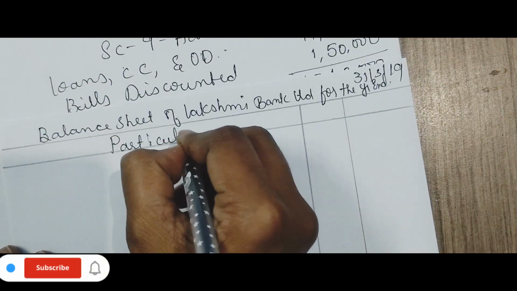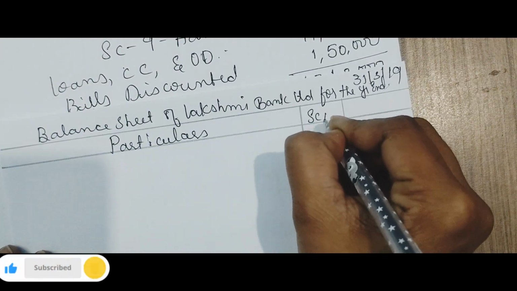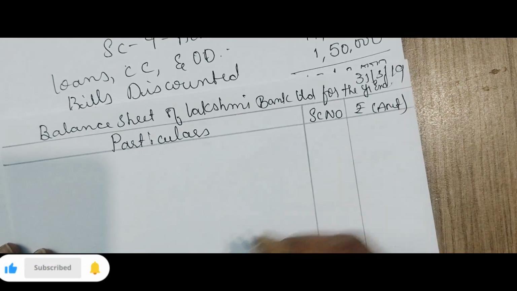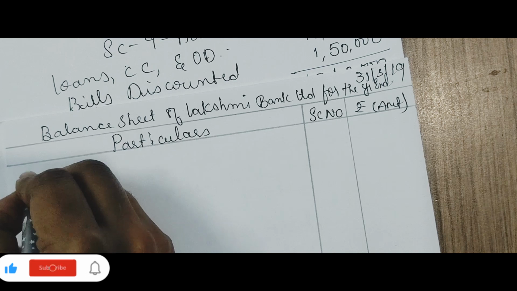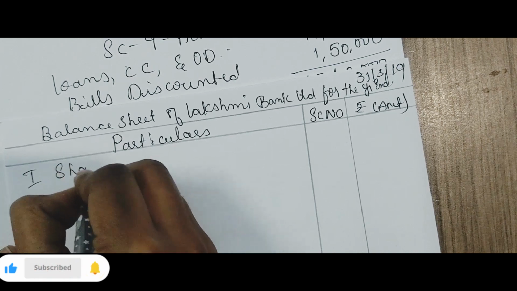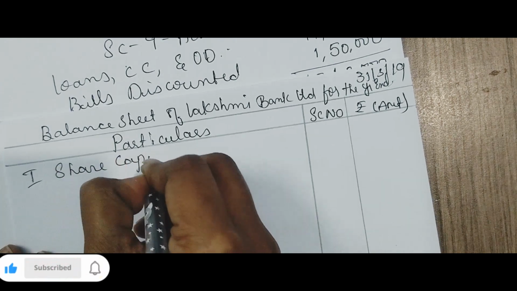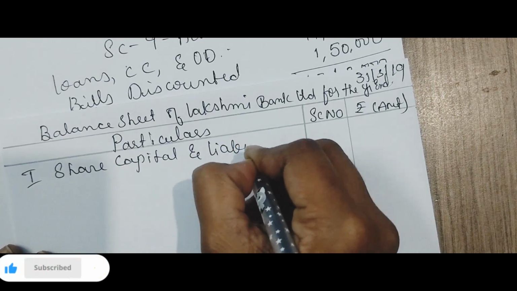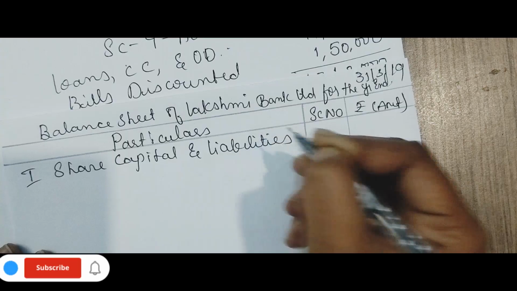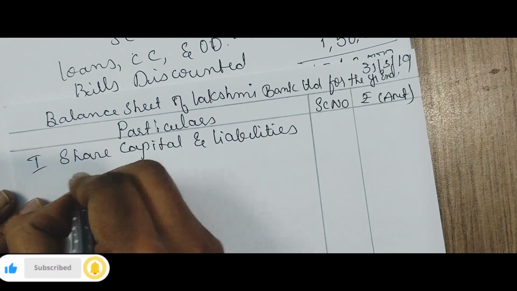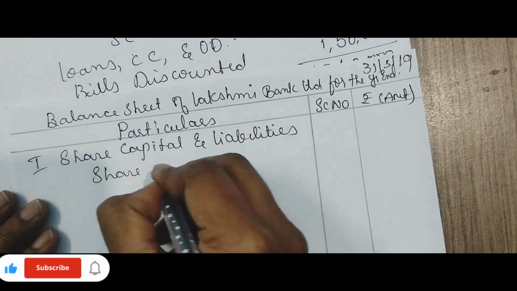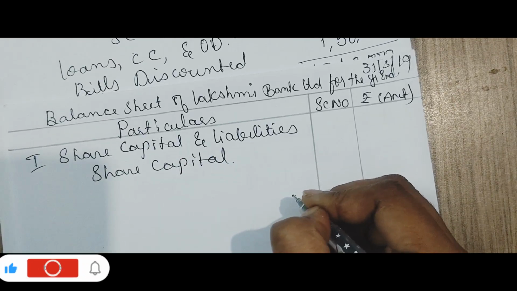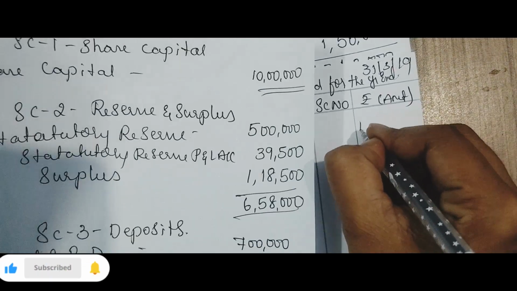Particulars, schedule number, amount. First you need to take share capital and liabilities. Okay. So what is the schedule number 1? Share capital. Schedule number 1, 10 lakh.